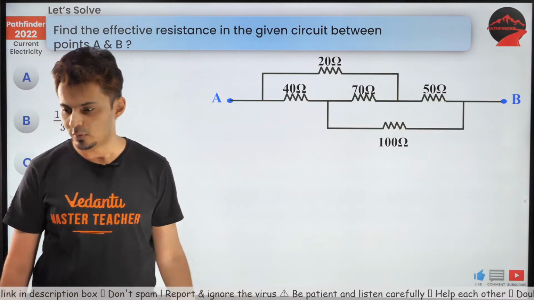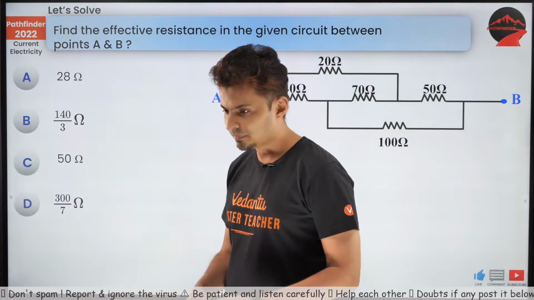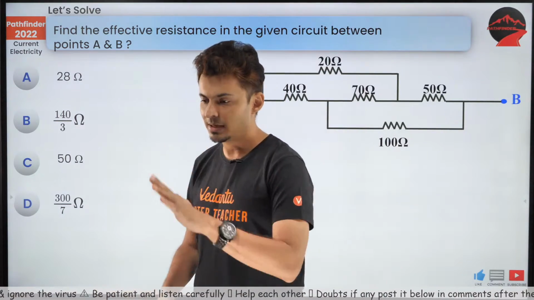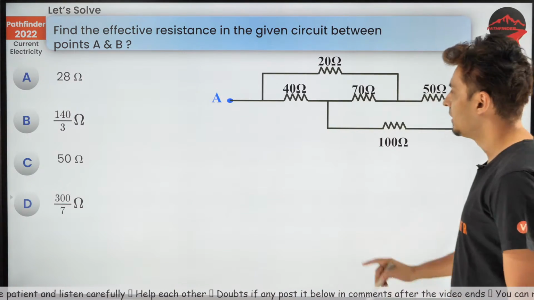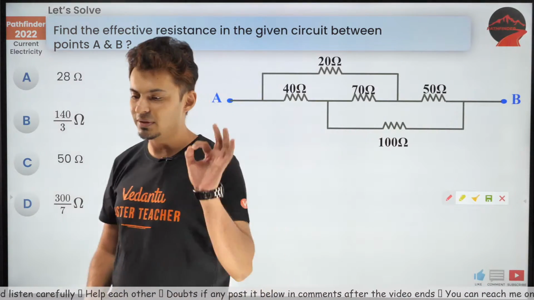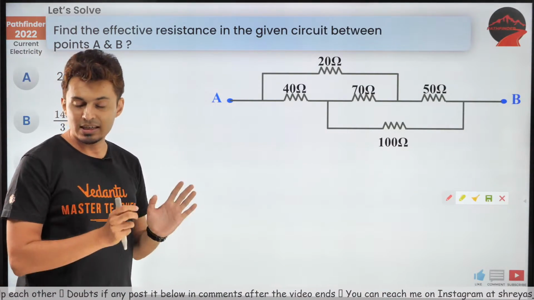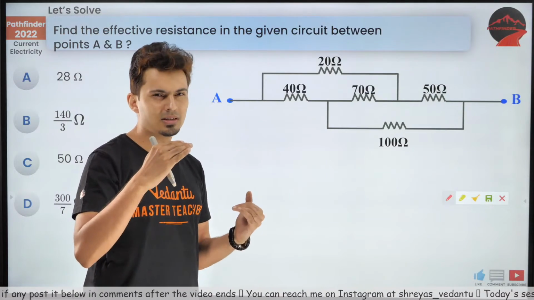Yep. 140 by 3. Ishan says B. Come on. Can this be called JEE Mains level? Yes, this will be called JEE Mains level, obviously. Okay, let's have a look. Now, this circuit is actually in disguised form. Oh, by the way, CBSE and JEE Mains, there is a small difference between them.